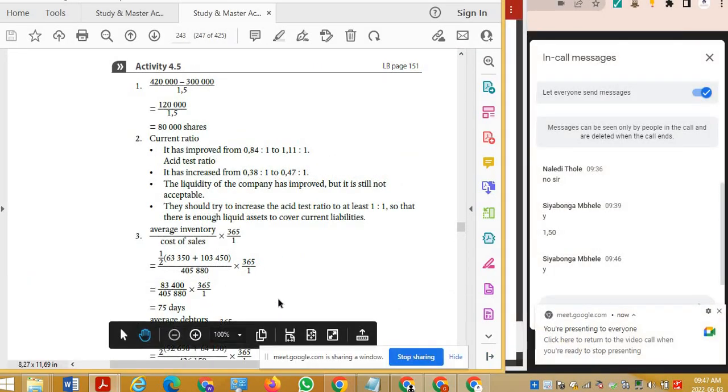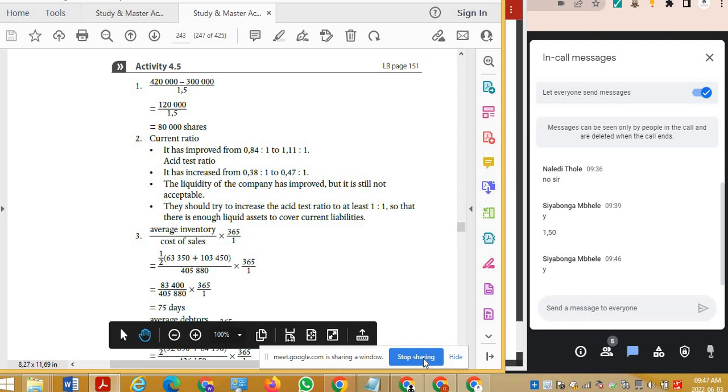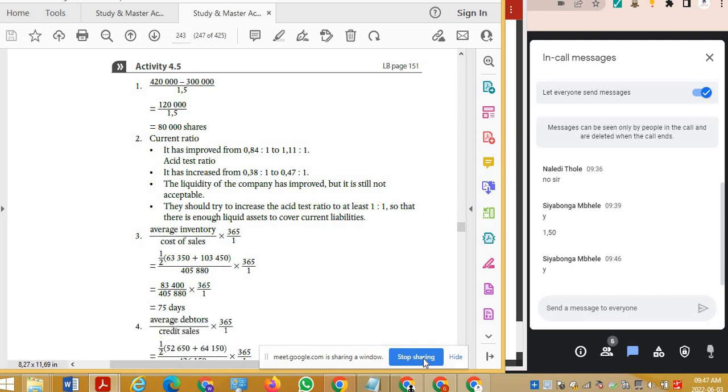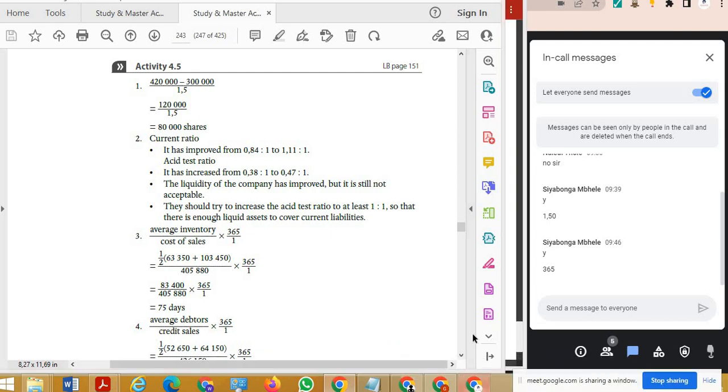So the first thing I want to ask you is, whatever amount that we get, what are we timesing it by? If we do a ratio, we take the top number divided by the bottom number and we leave it at that, because that is a ratio. When we need a percentage, we take that ratio and we times it by 100. What do we need? Oh, Siyabonga's already answered. I had a whole speech planned. Anyway, yeah, 365. You guys are still on it. We can move on. Let's go.